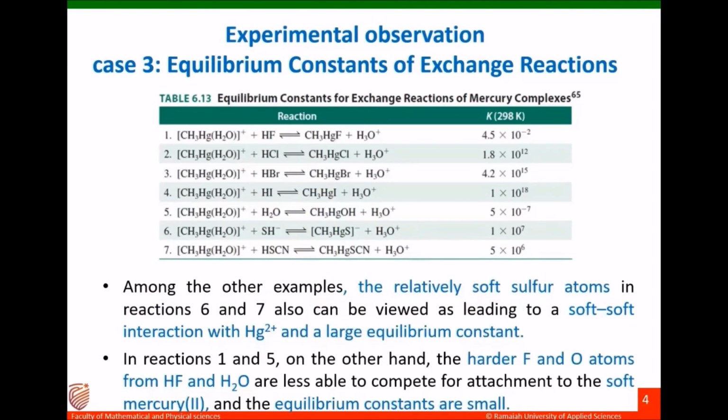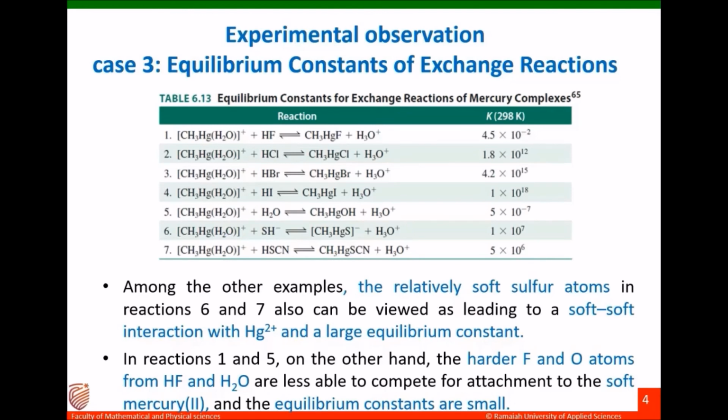Now if you consider the other reactions, reactions 5, 6 and 7, we can find some other interesting observations. Among the other examples, the relatively soft sulfur atoms in reactions 6 and 7 also can be viewed as leading to a soft interaction with the mercury ion and a large equilibrium constant.